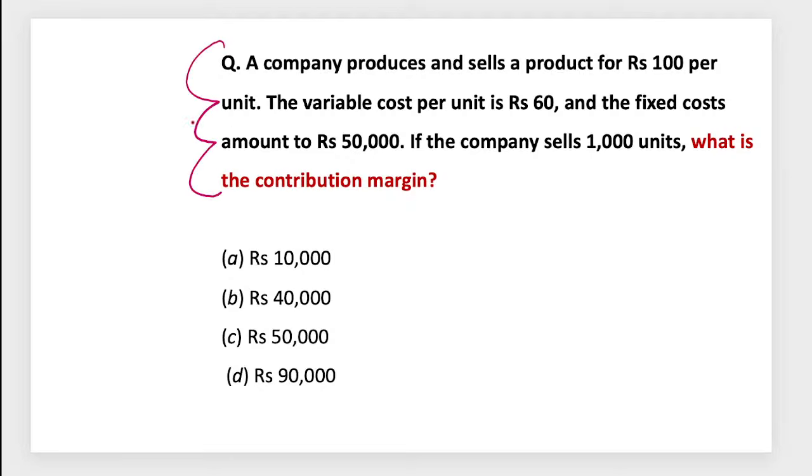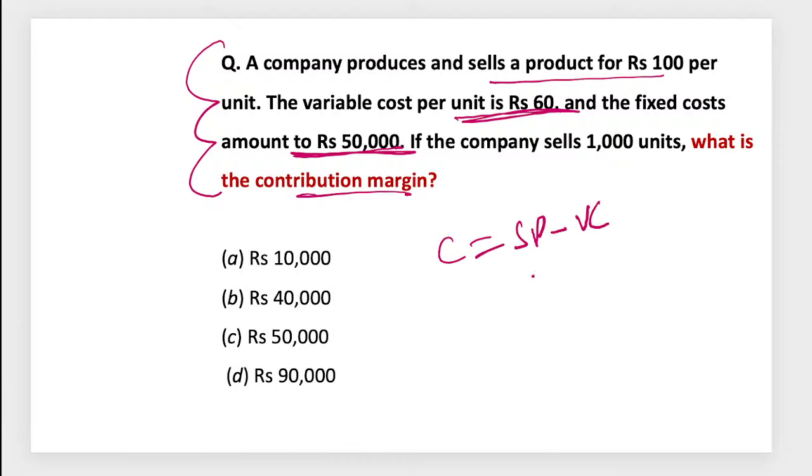So here you have to calculate: a company sells a product at 100 rupees and the variable cost is 40 rupees. If they ask you to calculate contribution, the contribution is selling price minus variable cost. So in this case it is 60 rupees. So 60 into 1000 is 60,000.